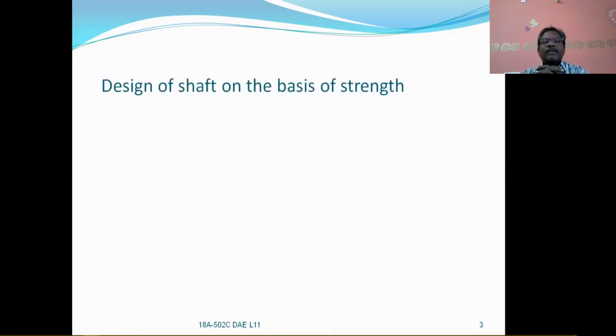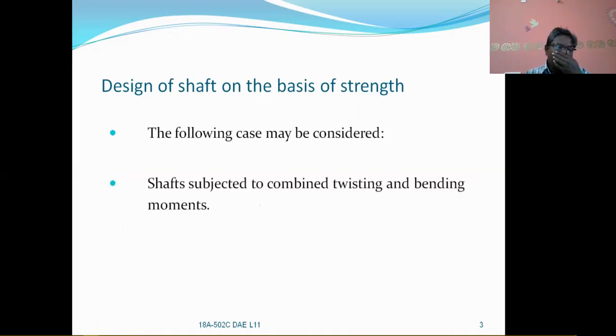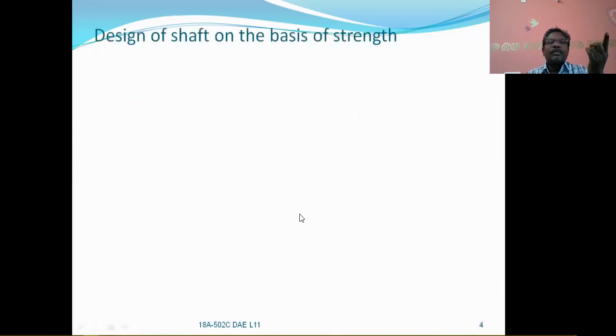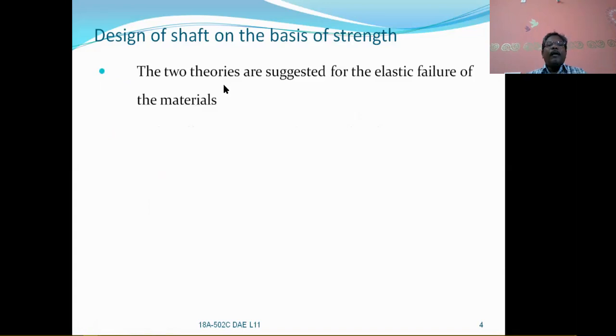So, design of shafts on the basis of strength. In that, the following cases may be considered. We have discussed in the previous lesson the cases: number one, shafts subjected to torsion only, shafts subjected to bending moment only, and now in this lesson, shafts subjected to combined twisting and bending moments. Right? So for the design of shafts based on torsional moment, twisting moment or torque, and bending moments.